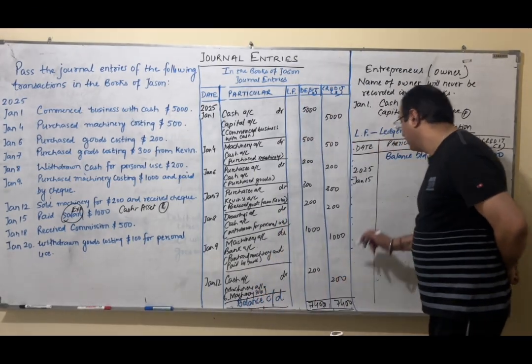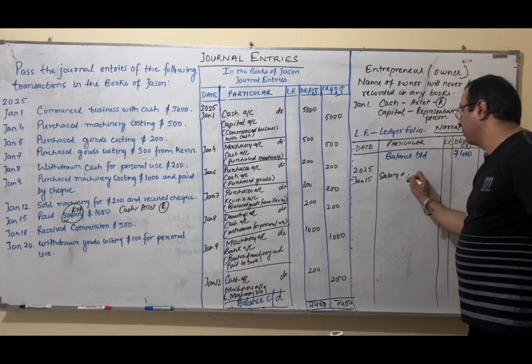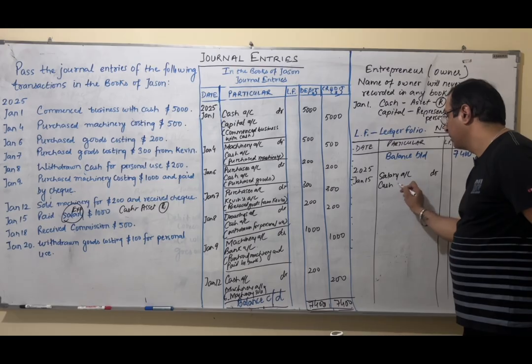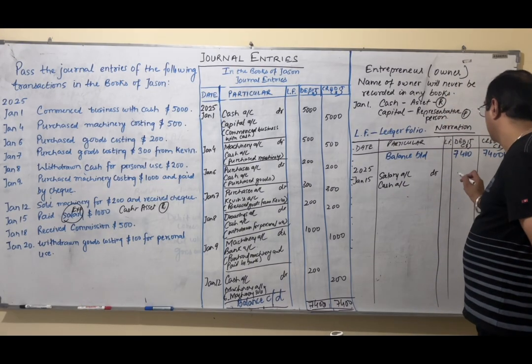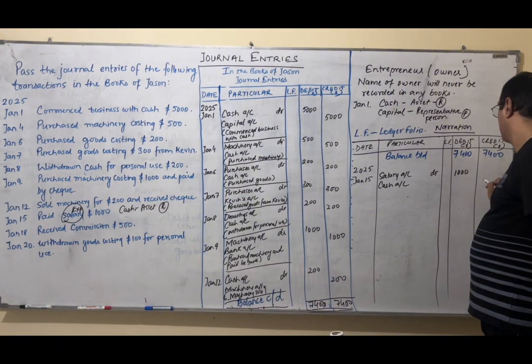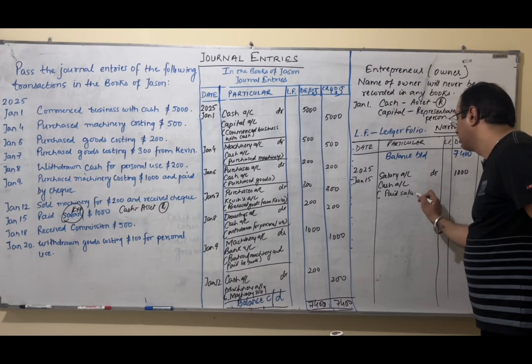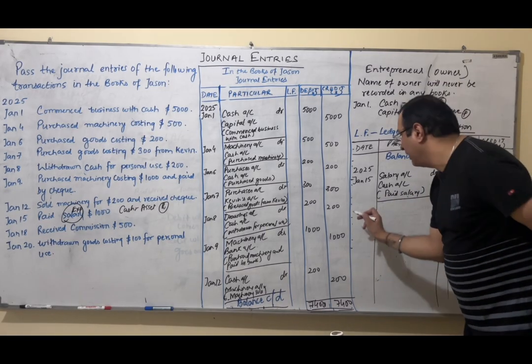So what I will do is salary expense, expense debit, salary account debit, cash account credit. And the amount is how much? 1000. I will just write paid salary.